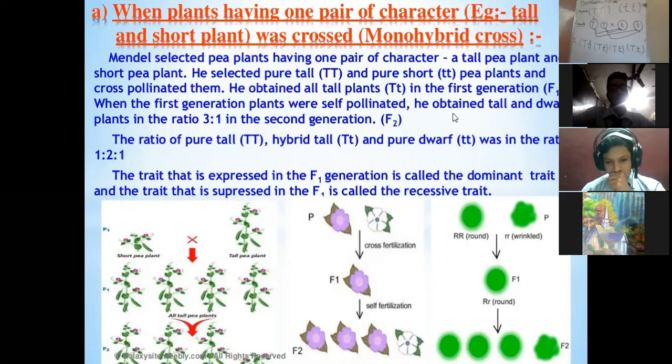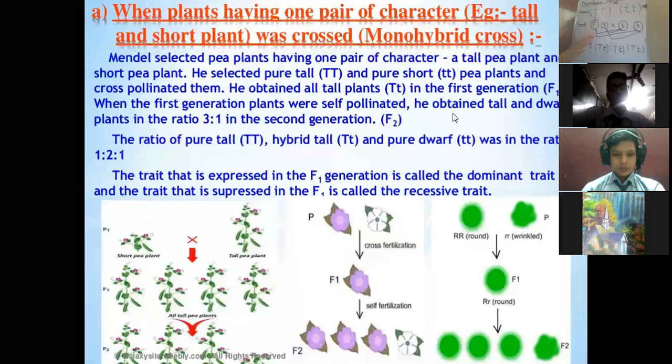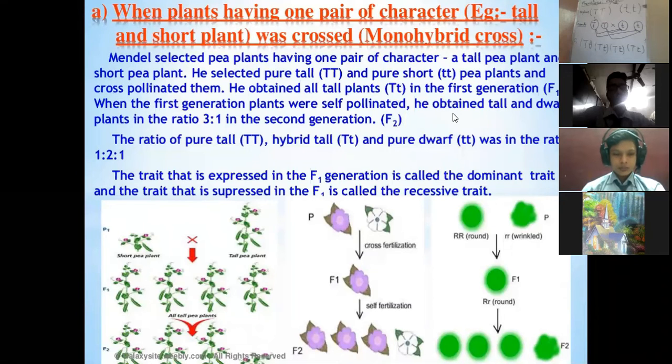So what was the first law? It's called the law of segregation. What does G.J. Mendel postulate? He said that there is a pair of factors, a pair of genes controlling each characteristic, which are inherited through the sex gametes. These factors are the carriers of hereditary information from one generation to another.